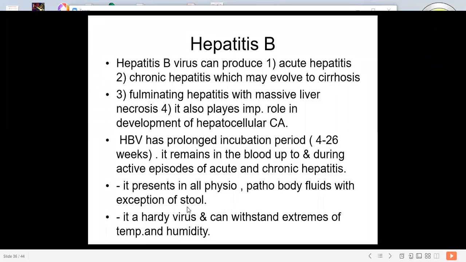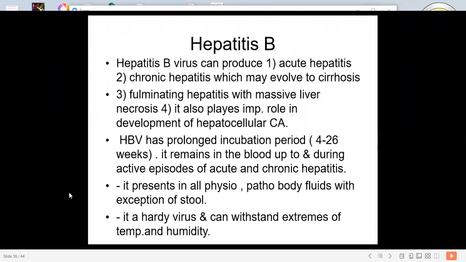Now this is a very vigorous and hardy virus and can withstand extremes of temperature and humidity. It is a very fulminating virus.